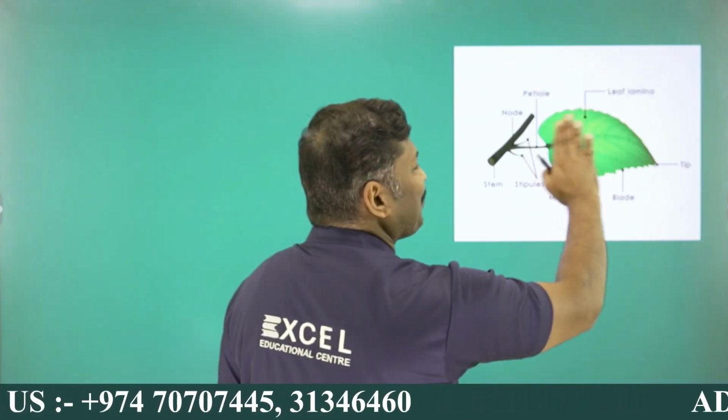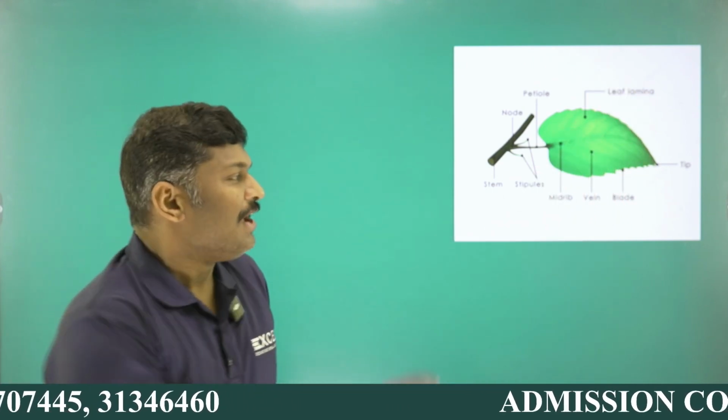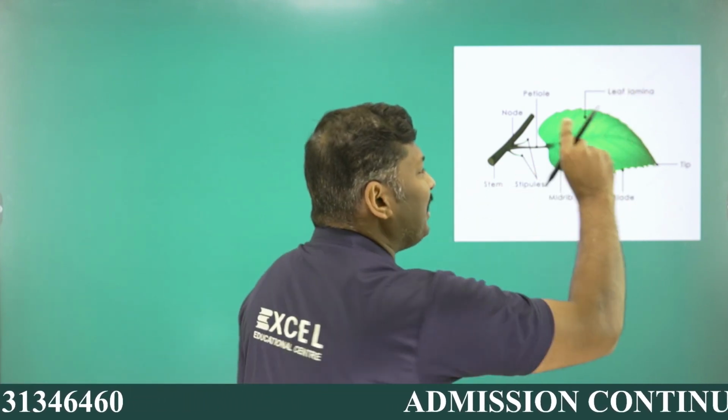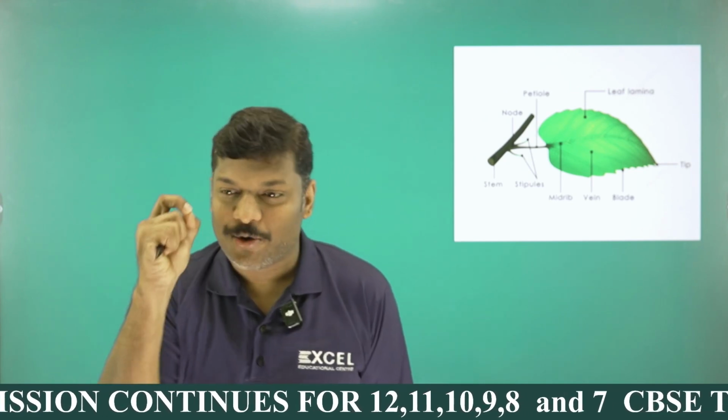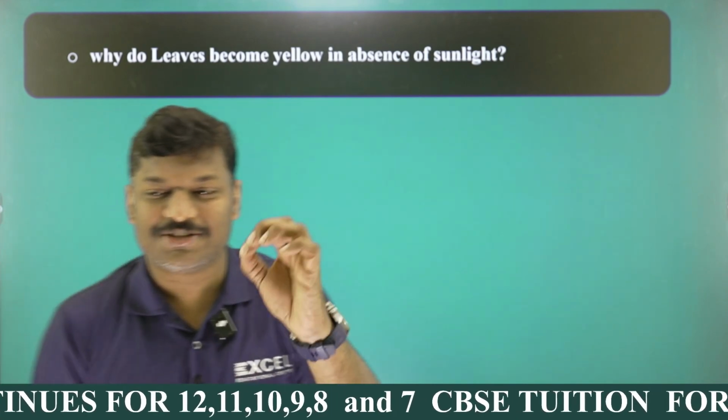I already showed one picture here. Here you can see this is the leaf. You can see the broad area, already labeled as leaf lamina. The leaf lamina is there, and you can also see the veins and veinlets. And these are the 4 major adaptations of the leaf for performing photosynthesis in a good manner, my dear students. Okay, I hope it is clear. Moving without any waste, I'm moving to the next question, which is also not an easy one.